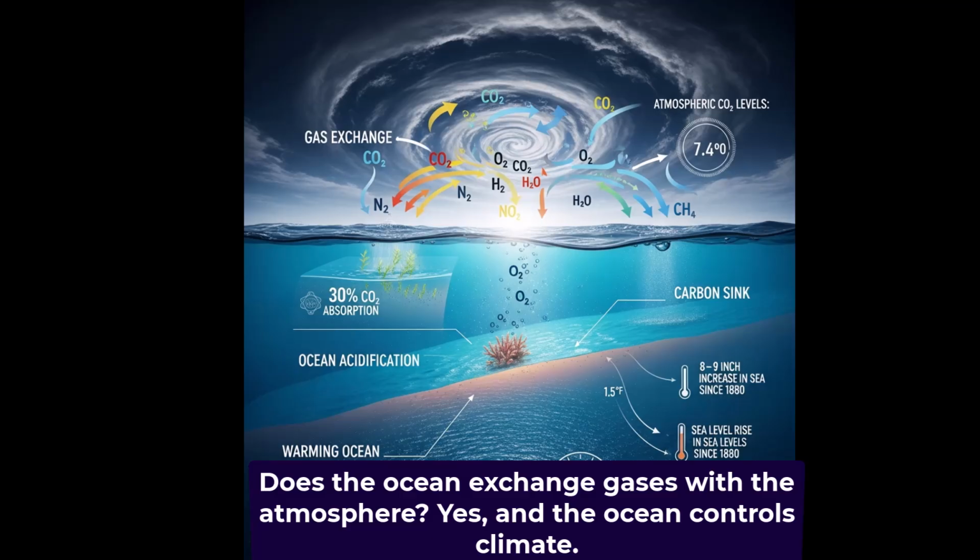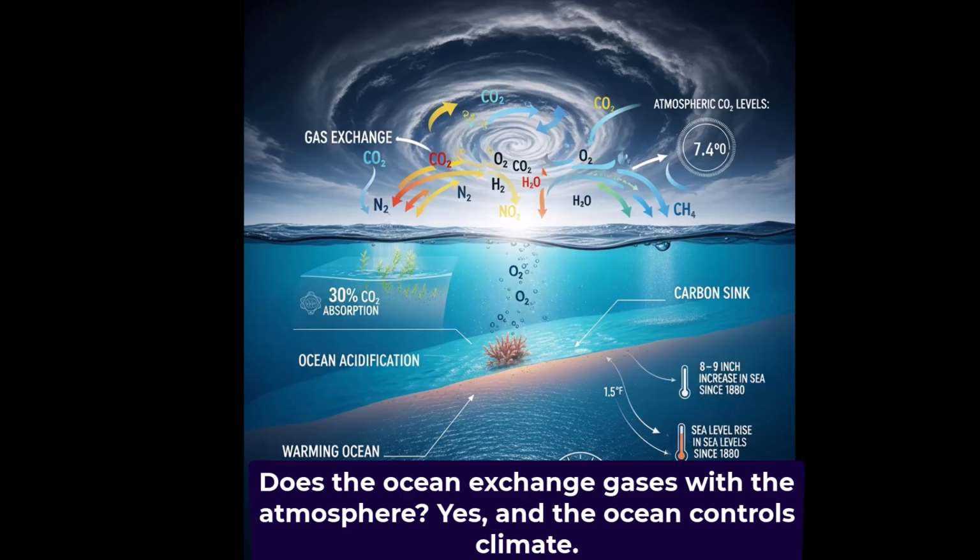The ocean and atmosphere actively share key gases, primarily carbon dioxide CO2, oxygen O2, and nitrogen N2, through air-sea surface exchange, driven by wind, waves, and chemical balance. The ocean absorbs roughly 30% of atmospheric CO2 too, while phytoplankton photosynthesis releases oxygen into the water and atmosphere.